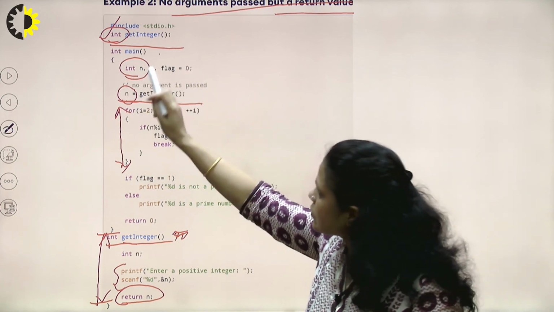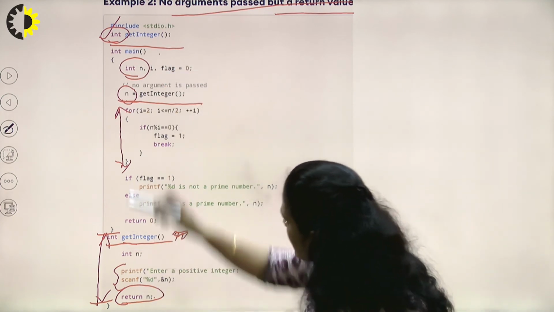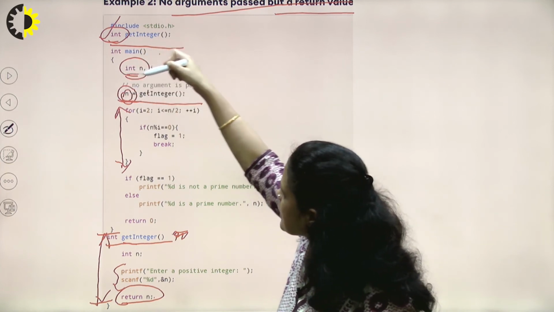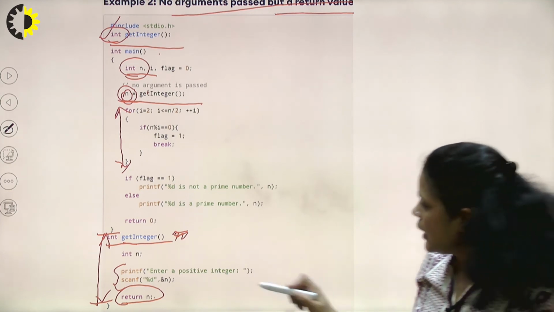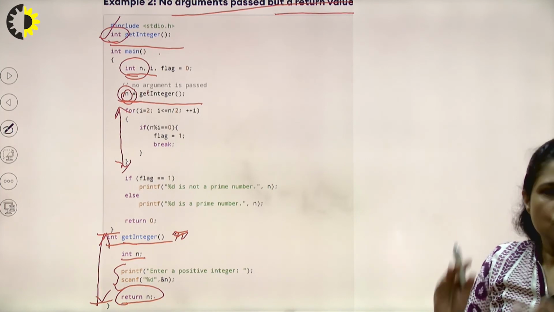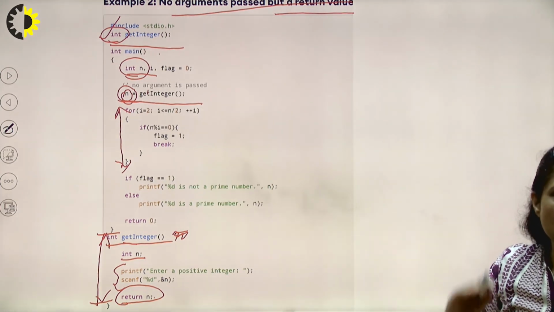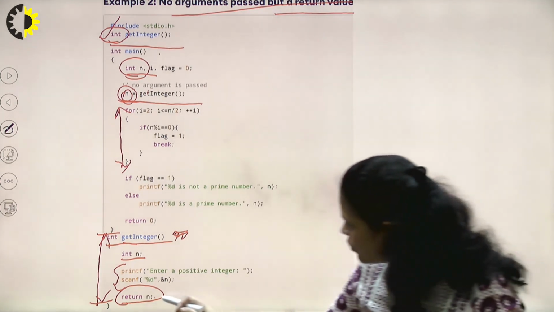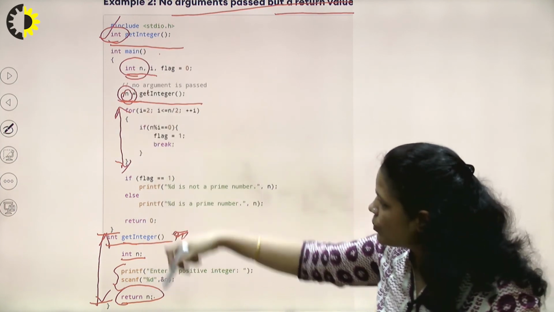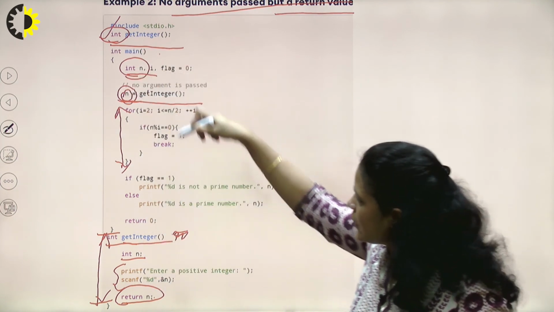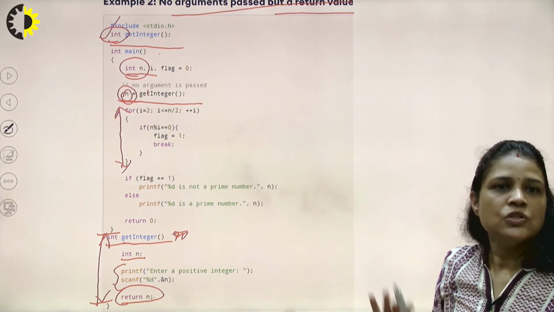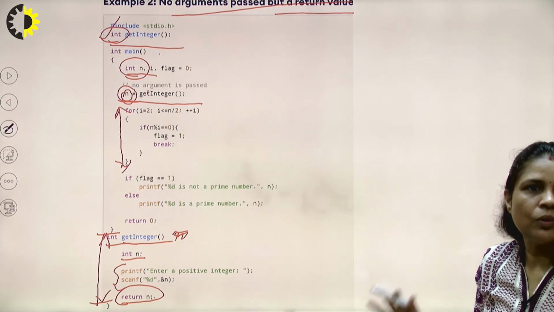When this value is returned, it is stored in this n. This n is local for main, and this n is local for this function. The variable declared inside a function body will be local to it. So the value of this n will be passed in this n. This is a different n. The copy of that will be passed in this n, and that value will be used in the logic. Again, we are checking whether a particular number is prime or not.